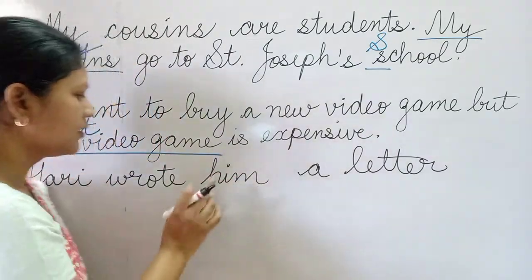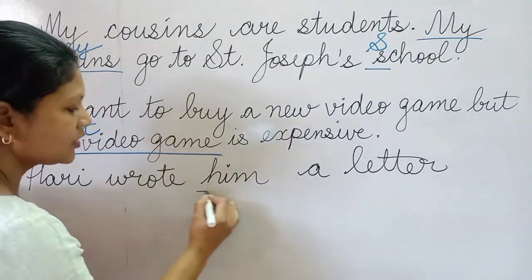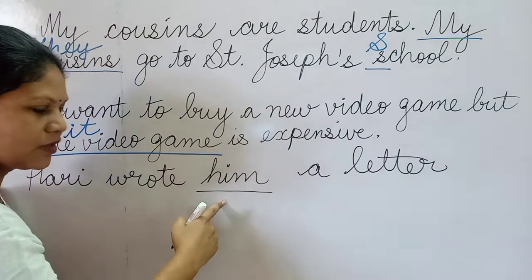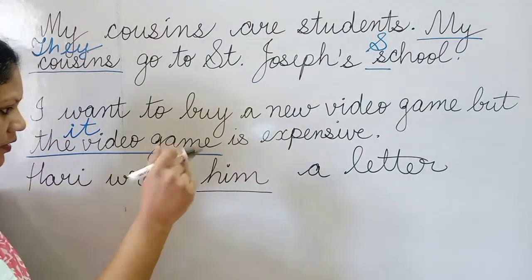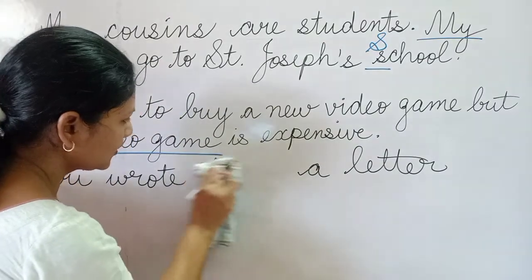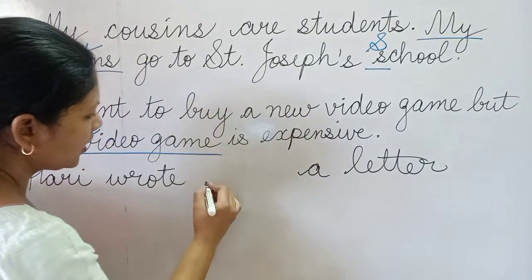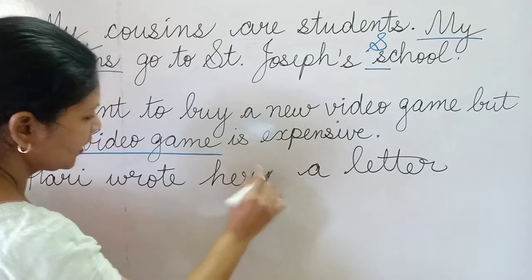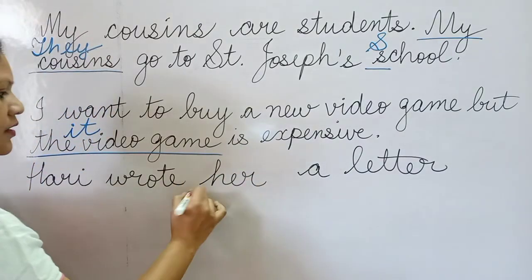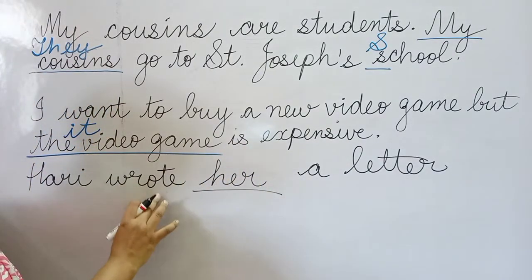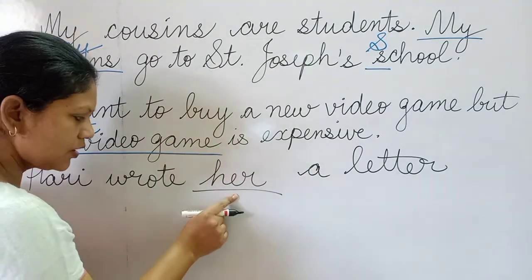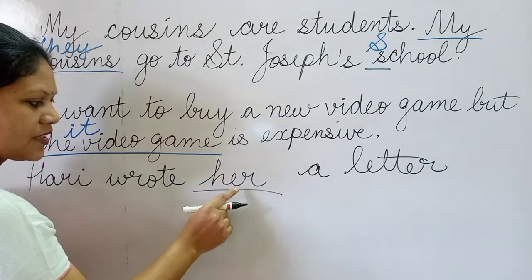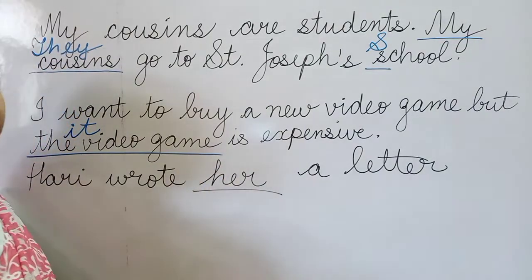So here this will be your third person singular pronoun which functions as your object pronoun. Now instead of him, Hari wrote her a letter. Again, third person singular pronoun which functions as your object pronoun.